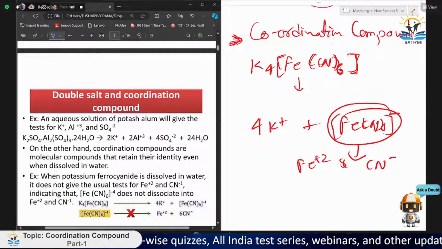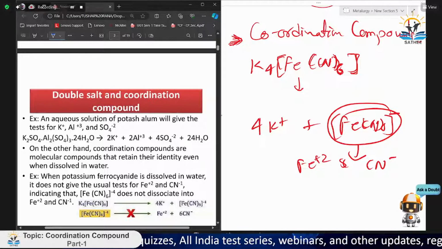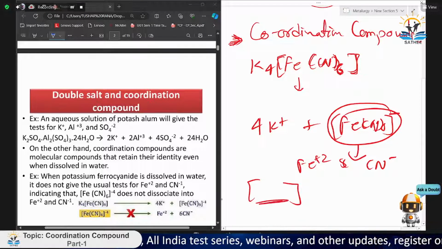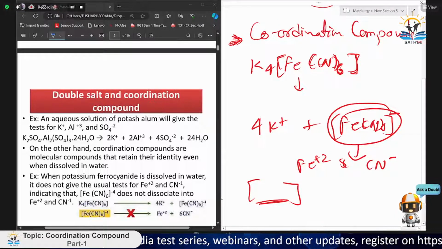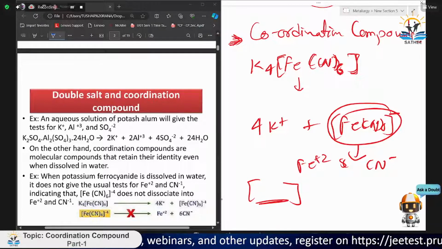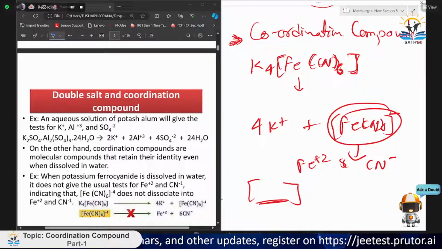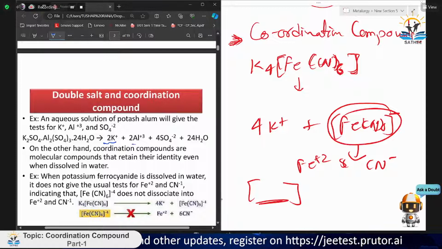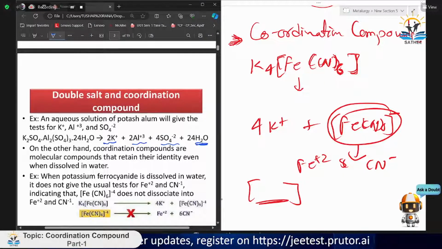See here, there is no bracket-type complex in this compound. So it is clearly visible that it is a type of double salt, and its name is potash alum. So we add it to water and it dissociates. It will give the test of K+, Al+3, SO4 2-, and the water remains the same.